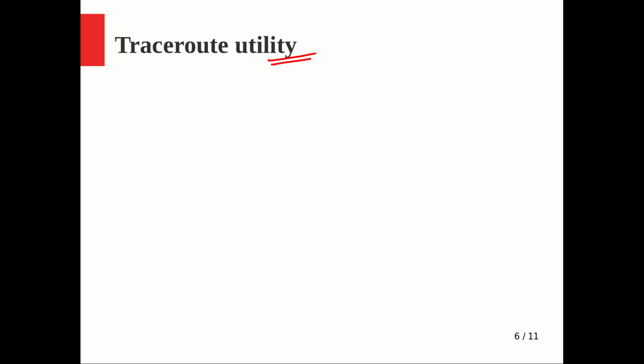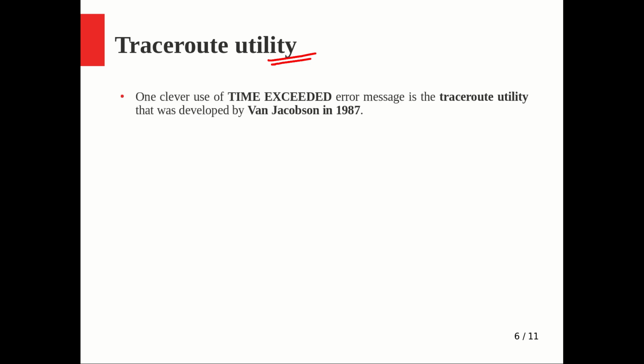But now, what is the procedure used in traceroute? It's very simple. It's actually an application of what we have already seen, that is the time exceeded ICMP message and the TTL field. With the help of that, this utility works, and we will see how. One clever use of the time exceeded error message is the traceroute utility, developed by Van Jacobson in 1987. It is just a simple application, but a very useful utility.